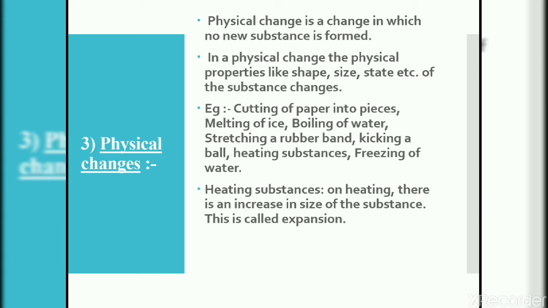When a piece of iron is heated, it expands. Similarly, liquid expands on heating. Like if you are boiling water, what can you see? After some time the water comes out. So this water is expanding. This increase in size is known as expansion.